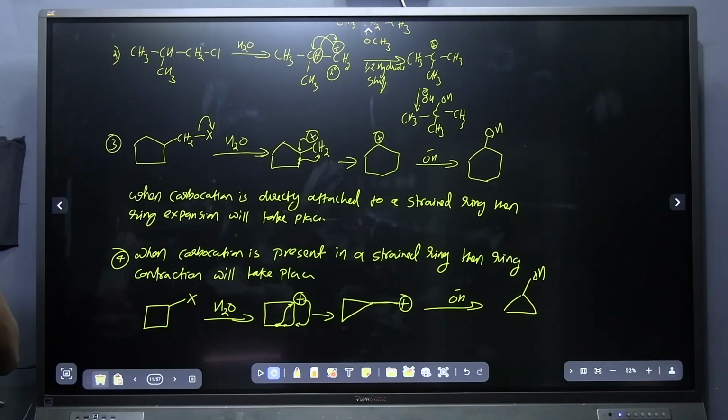Is it clear? Any doubt? Sakshi or Chesta, any doubt do you have? If you have, I can clear it, or else we can move on. Okay.